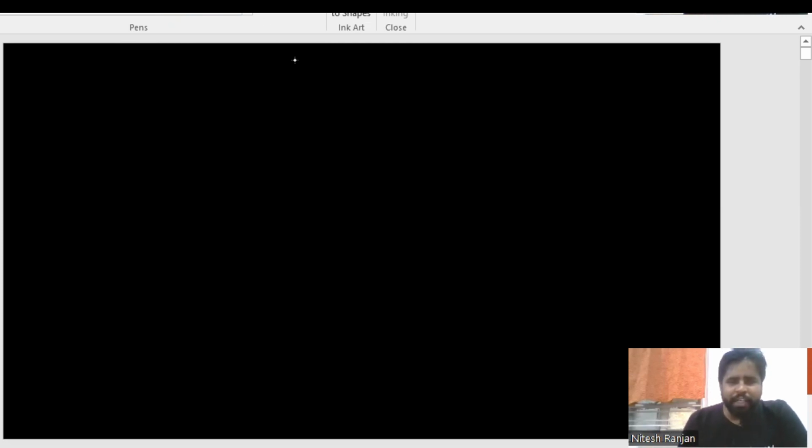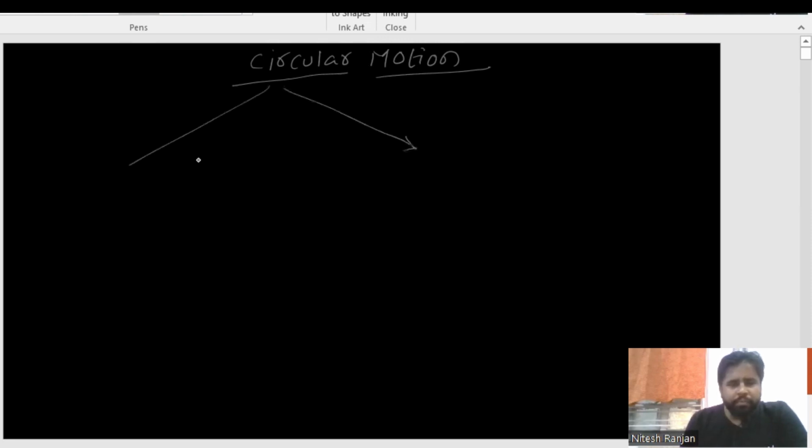Okay. So here it is, circular motion. Today we are asking about what is the importance of circular motion in physics. So for all this to be known, we are going to start with this session. First of all, what this circular motion is and how it is different from rotational motion.